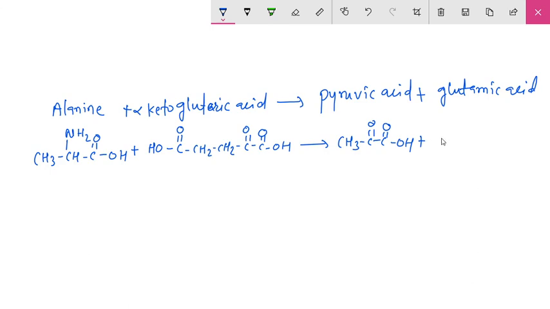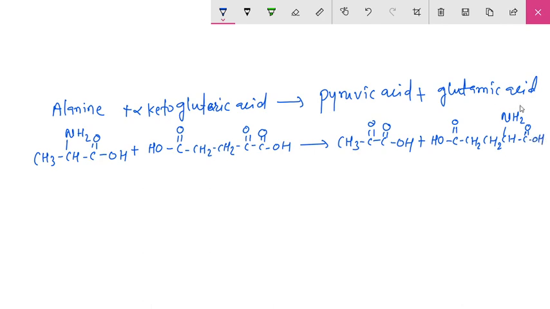So OH C double bond O. Okay, then CH2 CH2, then CH, here this amino group is transferred, then C double bond O OH.